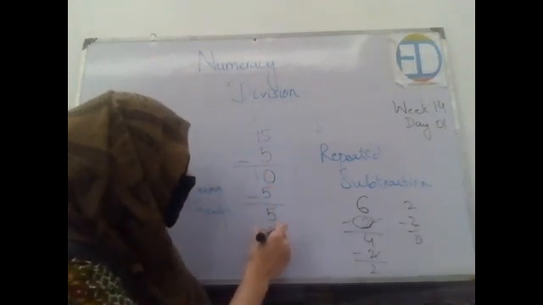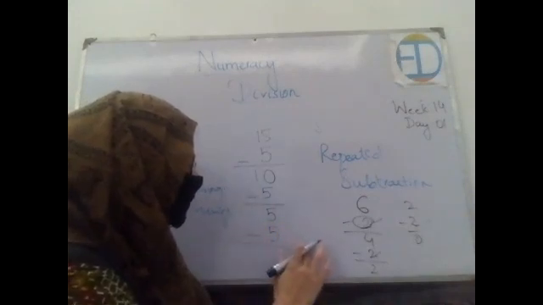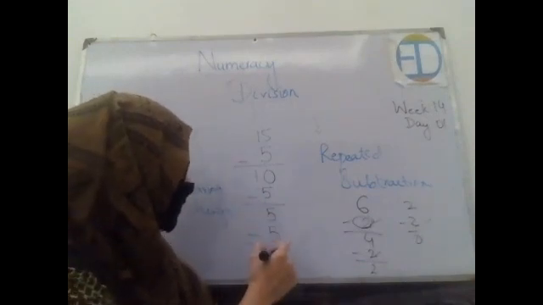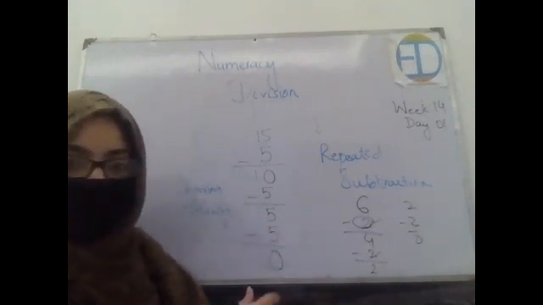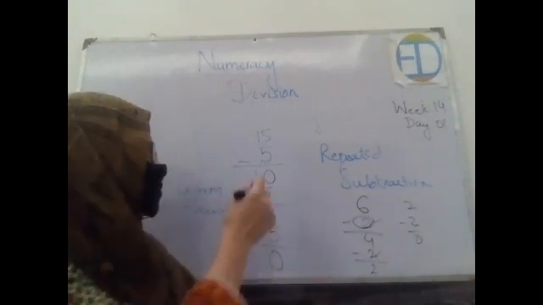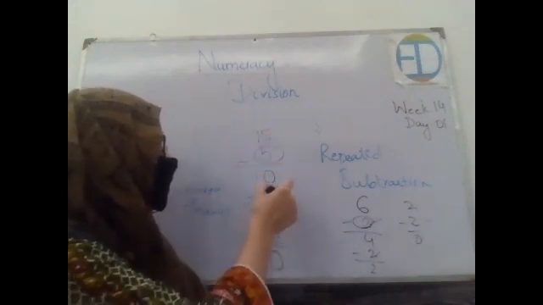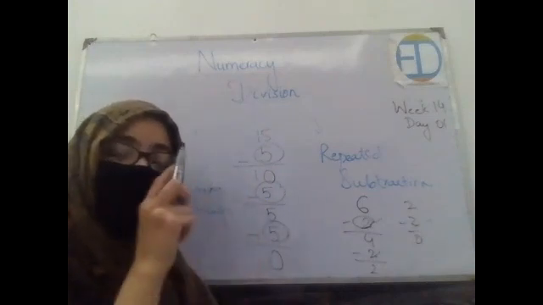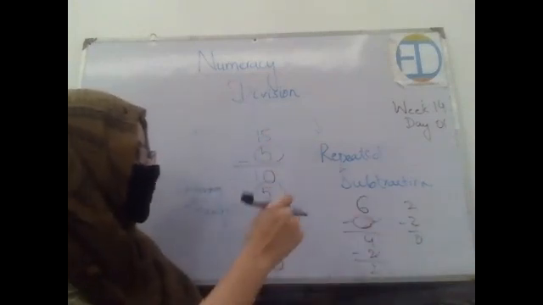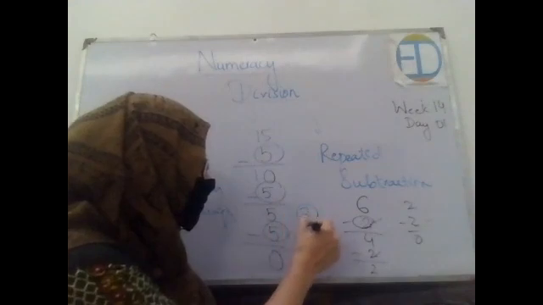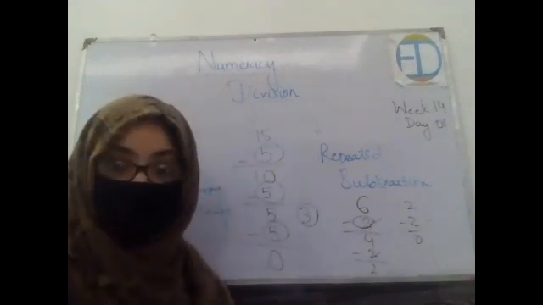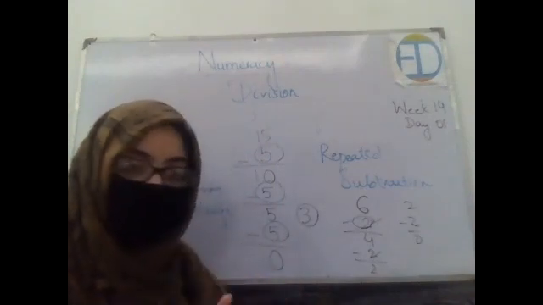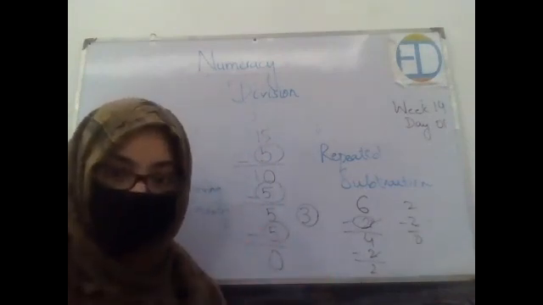Again subtract from it. Why? Because I told you that we will keep on subtracting until we reach 0. Now 5 minus 5, 0. Now count how many times we have subtracted. 1, 2 and 3. So this means that every child or all of your friends will get how many chocolates? 3 chocolates. Got it? So division means grouping or sharing, right?